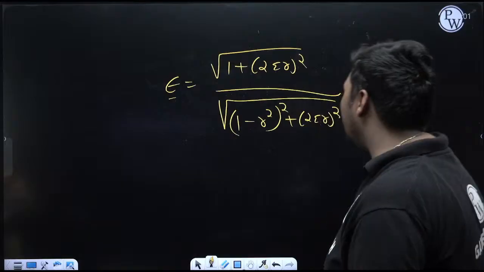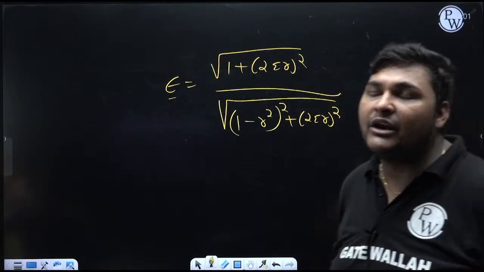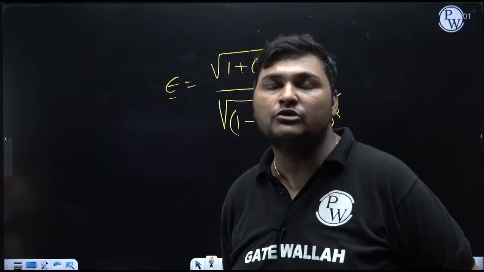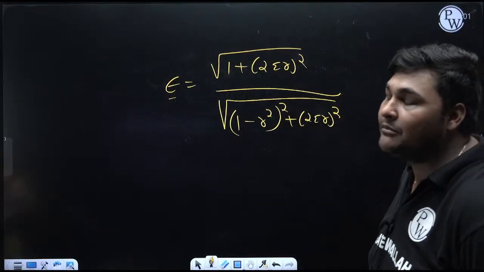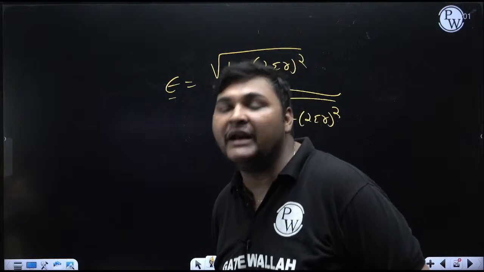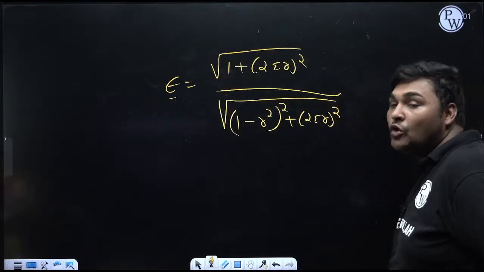But you will say, sir, here apart from r, zeta is also unknown. So from one equation, how can we calculate two unknowns r and zeta? Because zeta is also unknown, na? The formula to calculate zeta is c upon 2 root over k m, or k equivalent into m, or c upon 2 m omega n. No, here zeta is not unknown.